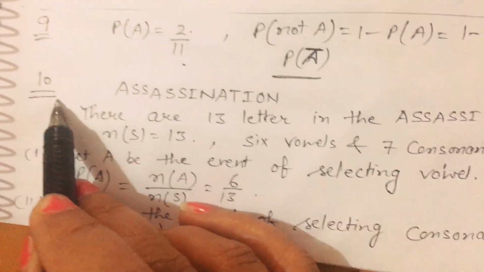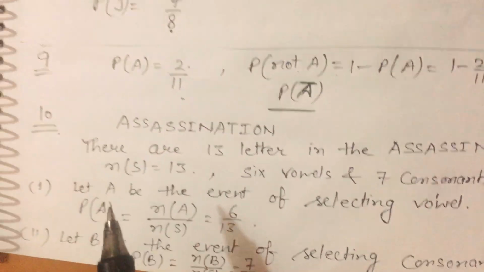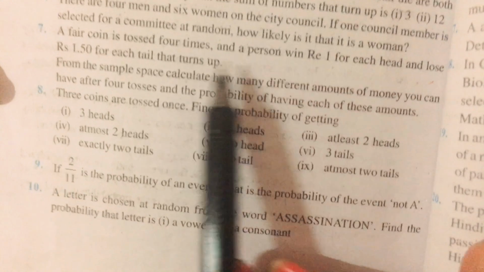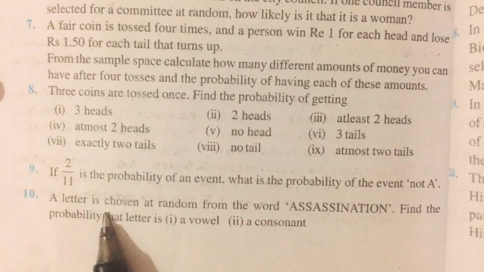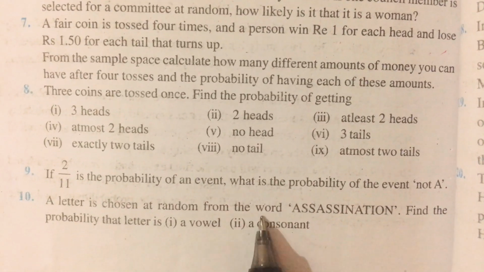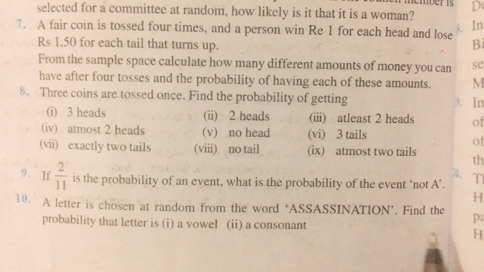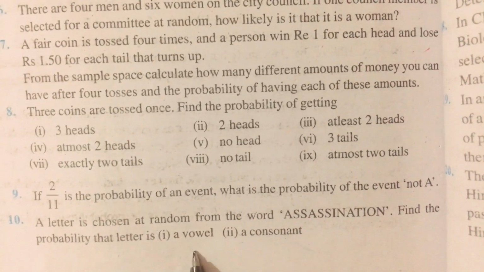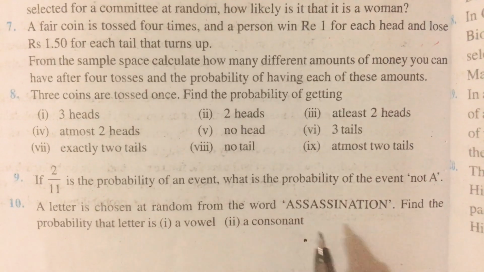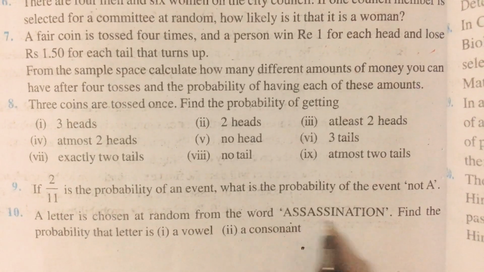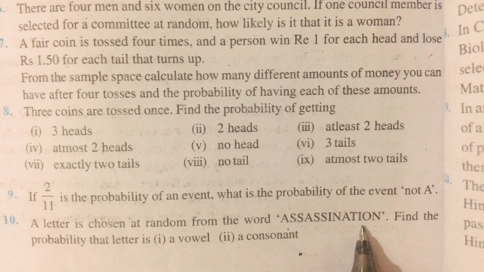Now question number 10. In this question, a letter is chosen at random from the word assassination. Find the probability that the letter is a vowel or consonant. Firstly check how many letters are in this word. There are 13 letters in this word.